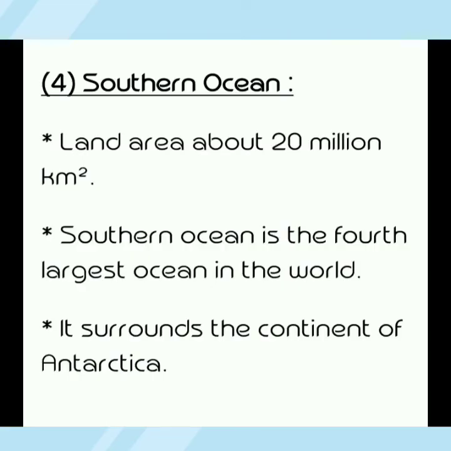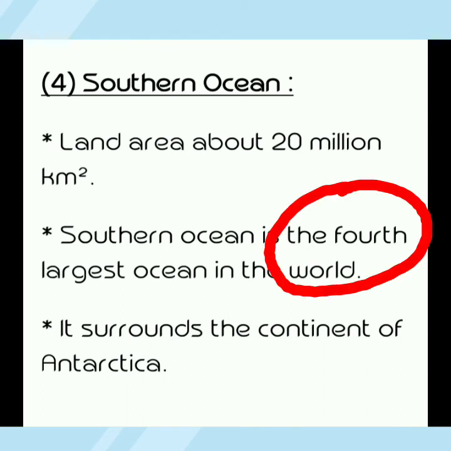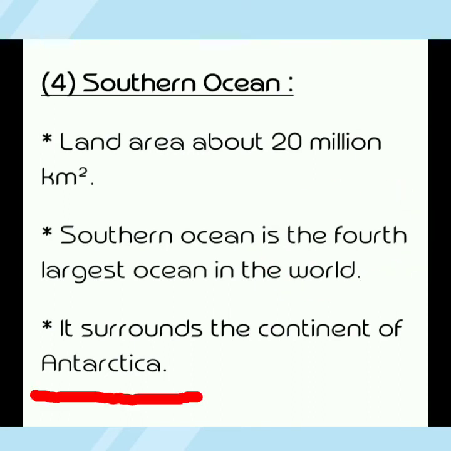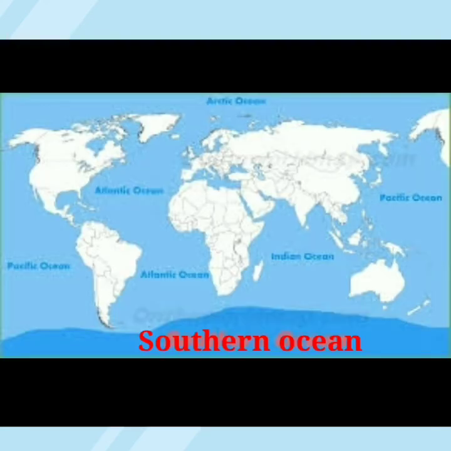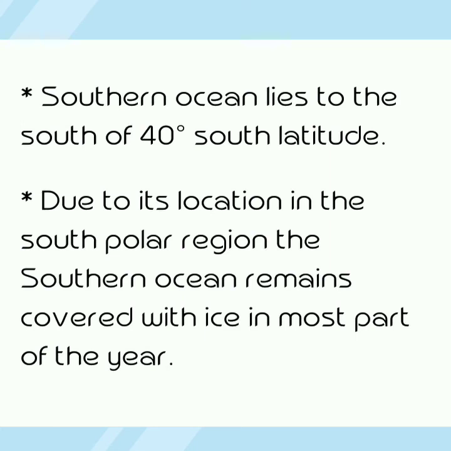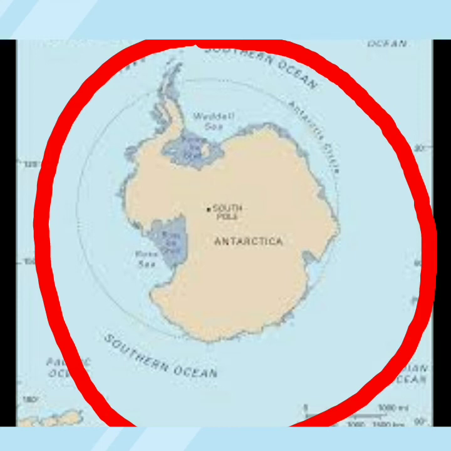Then number 4, Southern Ocean. The area of the Southern Ocean is 20 million square kilometers, and the Southern Ocean is the fourth largest ocean in the world, and it surrounds the continent of Antarctica. This is the location of the Southern Ocean. The Southern Ocean lies to the south of 40 degrees south latitude, and due to its location in the South Polar region, the Southern Ocean remains covered with ice in most part of the year. This ocean is located at the South Pole.